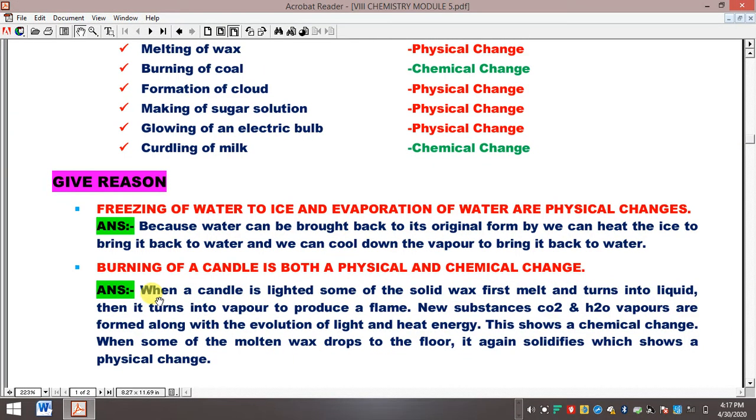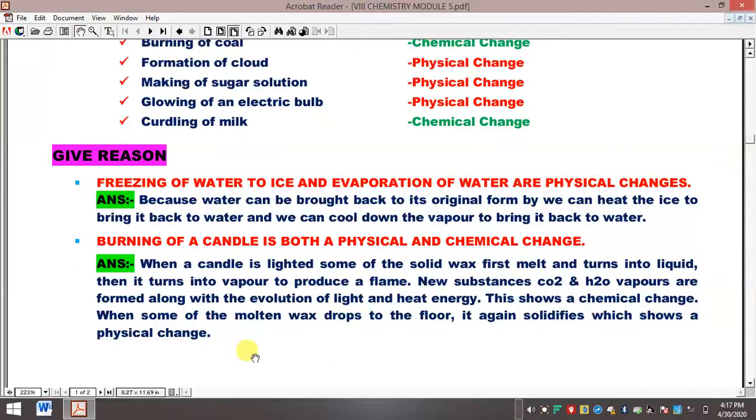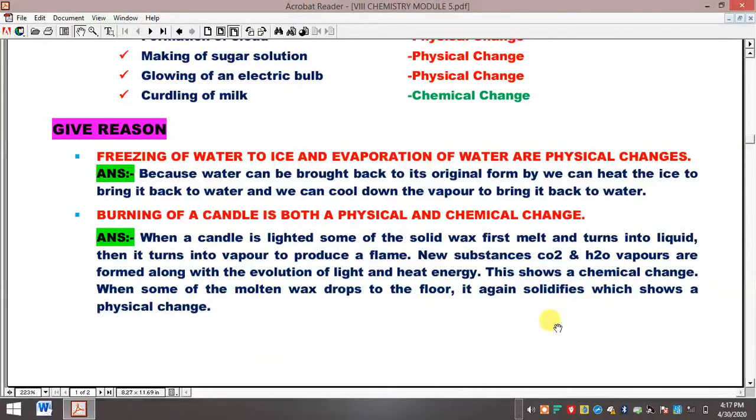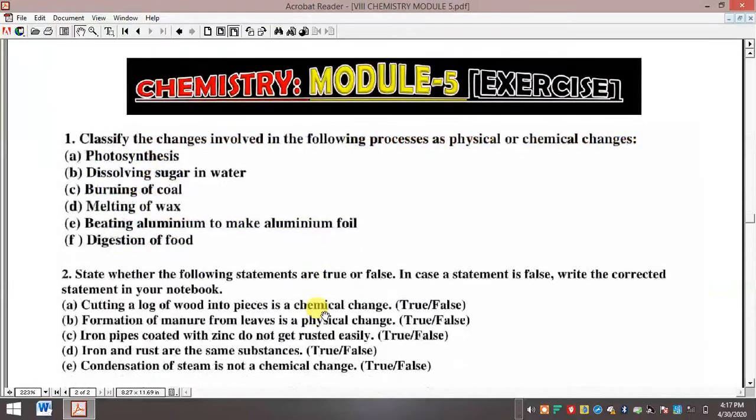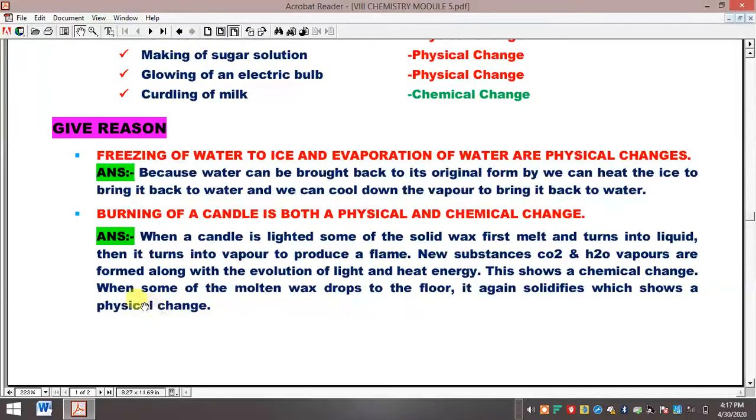That's why burning of a candle is both a physical and chemical change. Let's start with the answer. When a candle is lighted, some of the solid wax first melts and turns into liquid, and again it solidifies as well. That is considered a physical change. Then it turns into vapor to produce a flame. New substances CO2 and H2O vapors are formed along with the evolution of light and heat energy. This shows a chemical change. When some of the molten wax drops to the floor, it again solidifies, which shows a physical change.